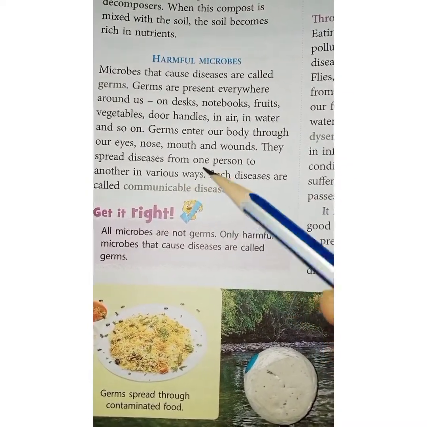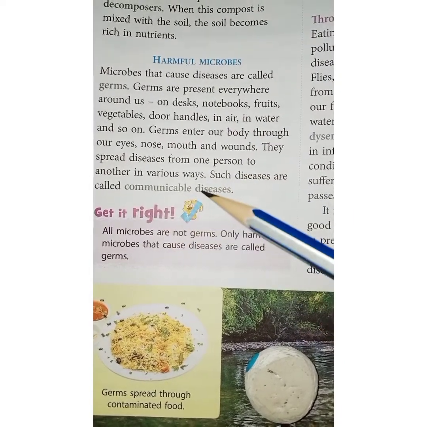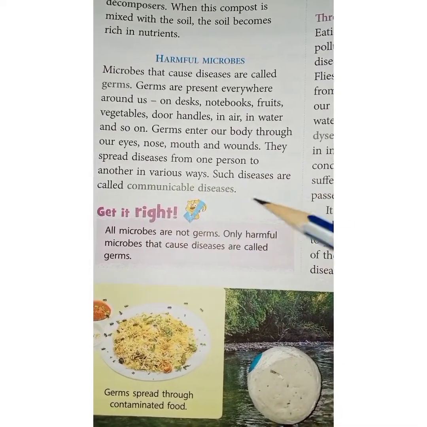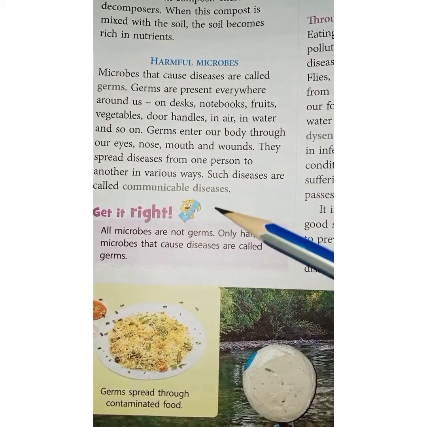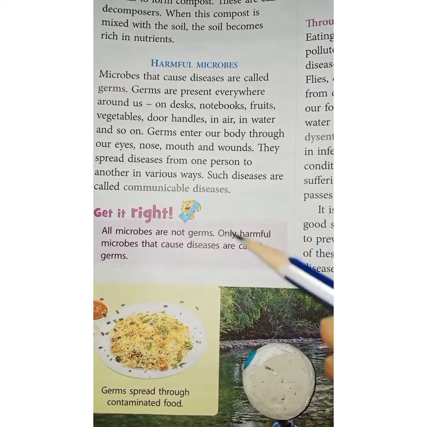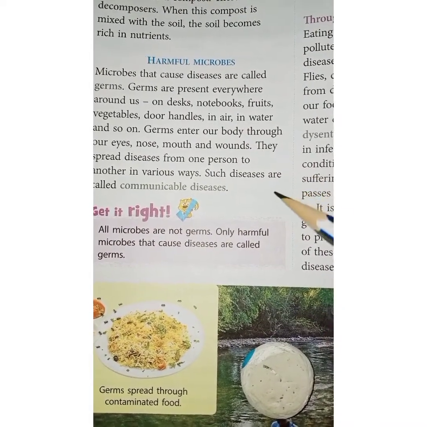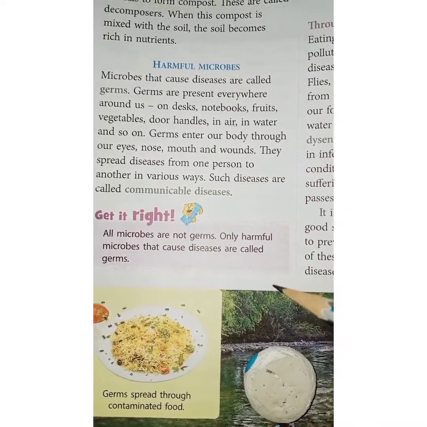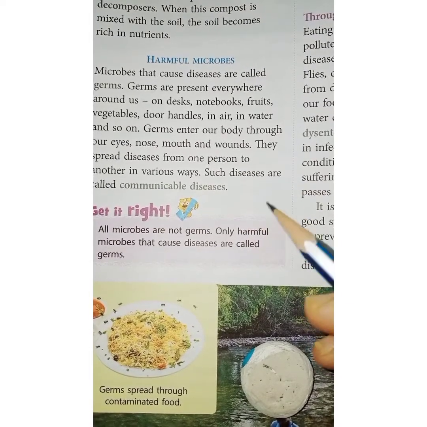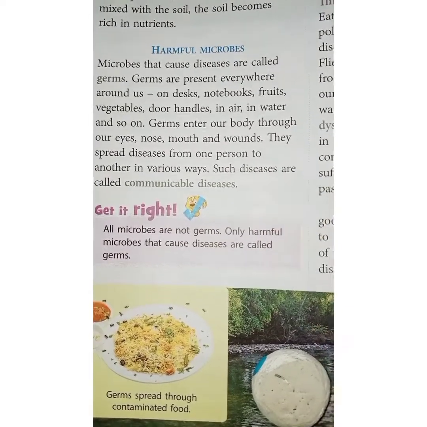They spread diseases from one person to another in various ways. Such diseases are called communicable diseases. So the diseases which are spread from person to person in various ways are called communicable diseases. Right now you can relate to one of these diseases, that is COVID-19.